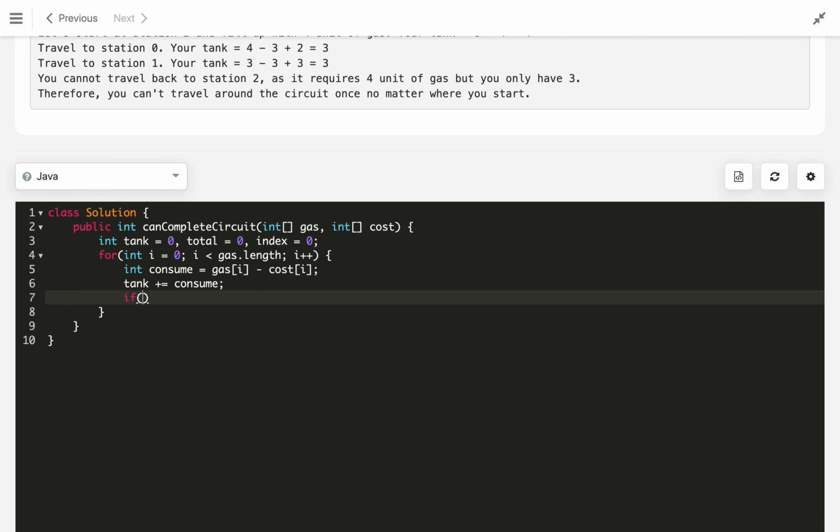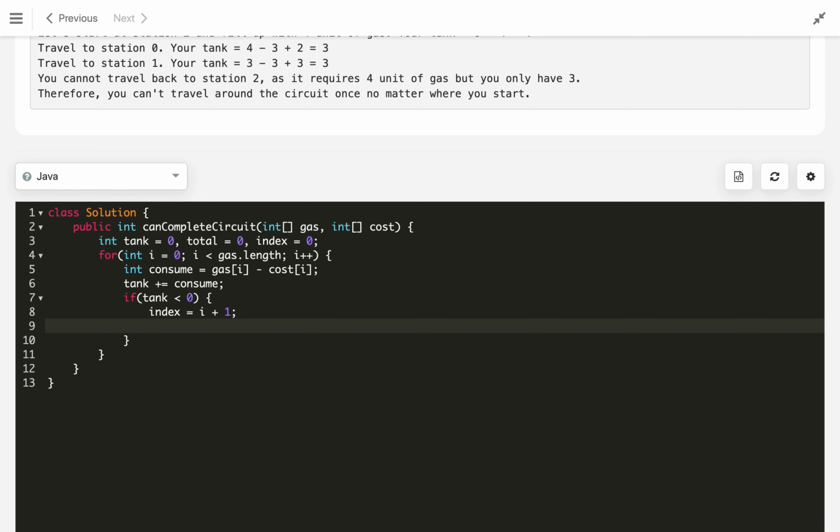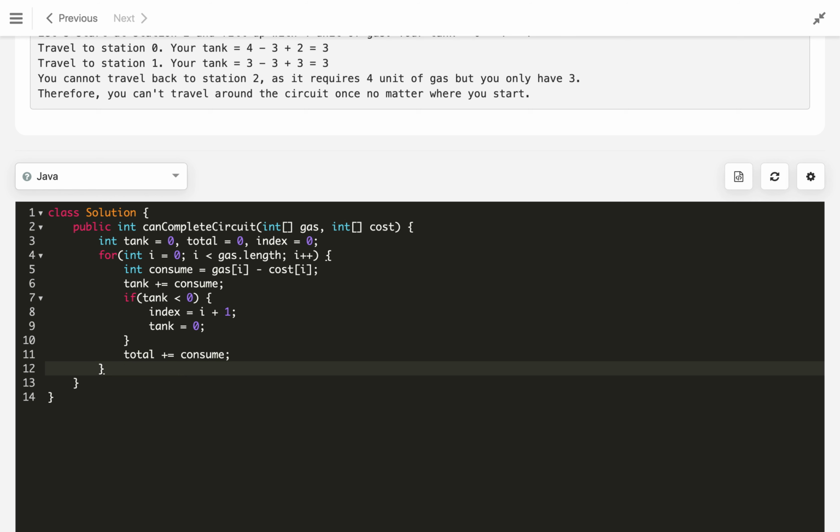And we will check if tank is less than 0, then we will update our index to i plus 1, and also reset the tank to 0 again. In total we always add the consume quantity. In the end we just return: if total is less than 0, which means we do not have any answer, we will return -1, otherwise we will return the index.